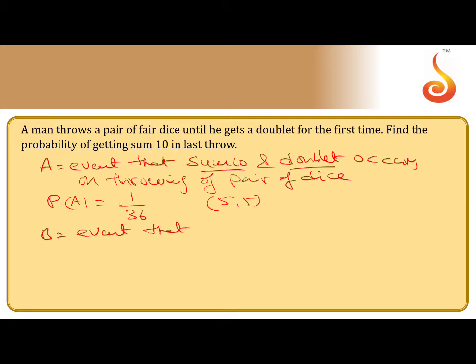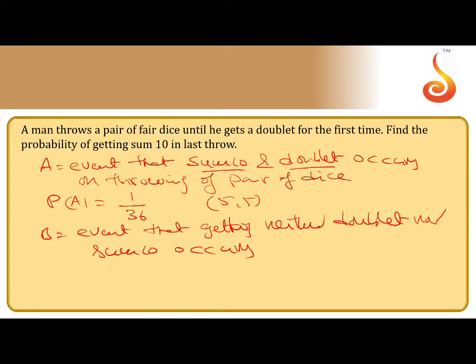that getting neither doublet nor sum 10 occurs. So what is the probability here? In this case, probability of B equals 1 minus the probability of sum 10 or doublet occurs.